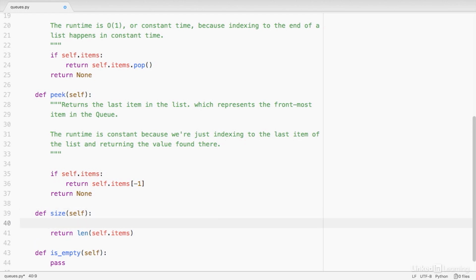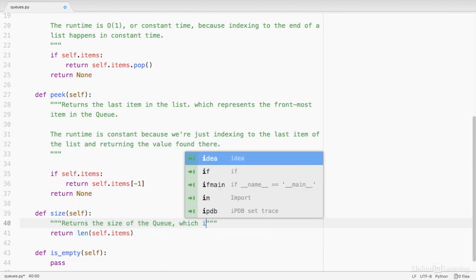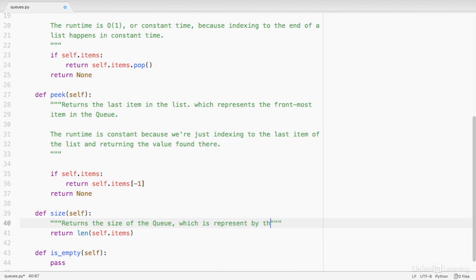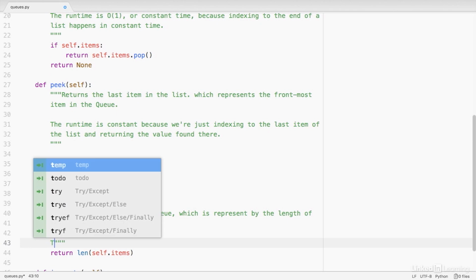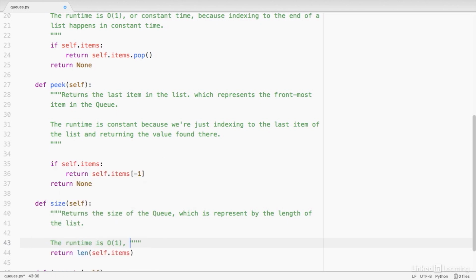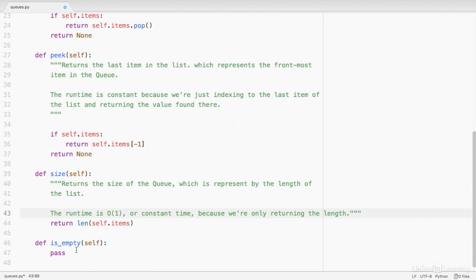Let's add our docstring, and the summary here is simply returns the size of the queue, which is represented by the length of the list. And the runtime would be O of 1, which is also called constant time because we're simply returning the length. Let's move on to the isEmpty method.